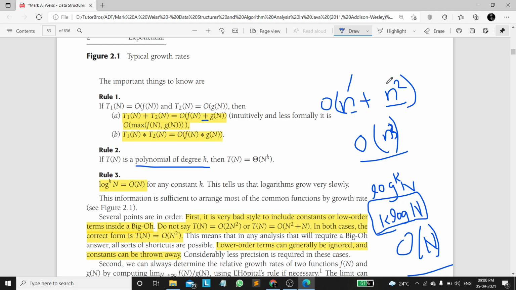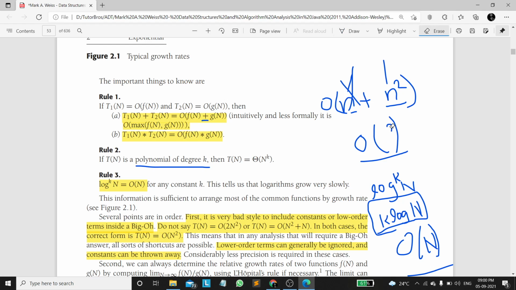It is not good to include the lower terms in the big O notation. So we exclude this, and we only consider n square. That is neglecting lower growth rate functions and including only the higher growth rate functions. That is enough. That is why we are taking max.